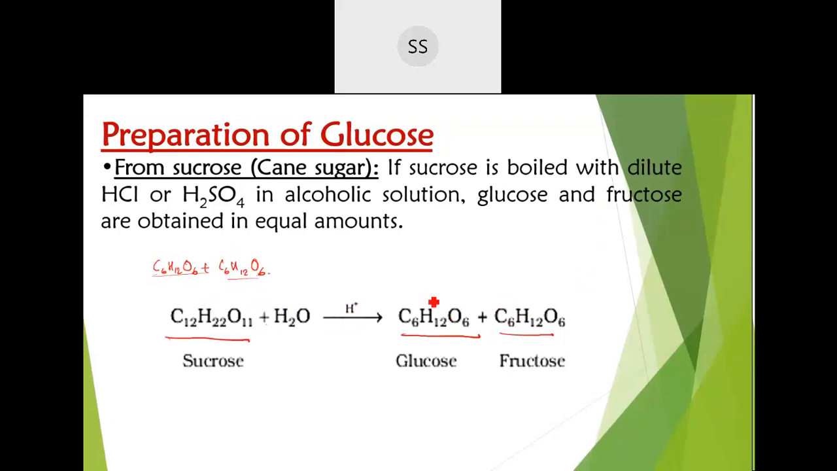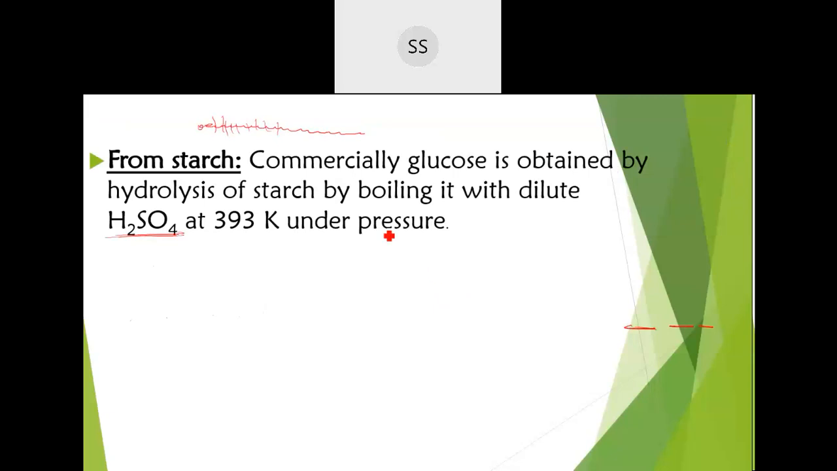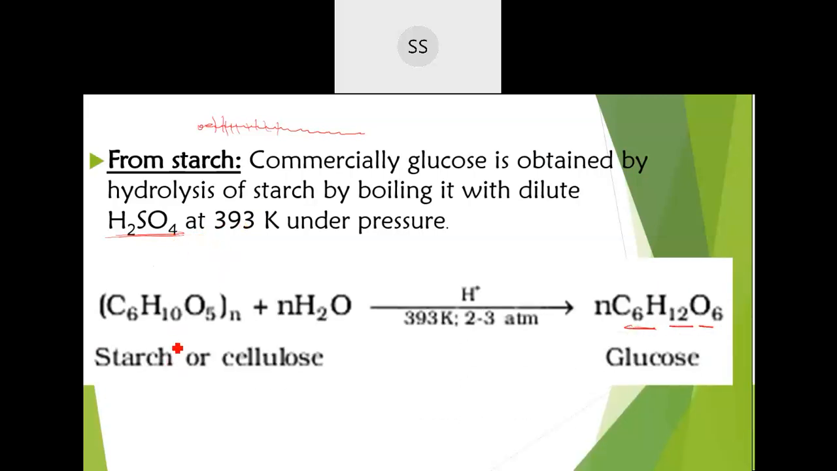Okay, then the next one I told you, the second preparation we are having is from starch. Starch they are industrially preparing because you can get a large number of glucose units by hydrolyzing this. Boiling at a higher temperature and pressure in the presence of sulfuric acid. So starch formula or cellulose formula is this way, (C6H10O5)n. It's a polymer, so n is written here. So when you hydrolyze with a large number of water molecules, you will get C6H12O6.